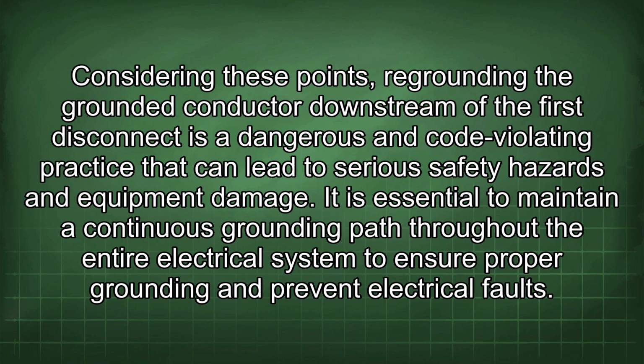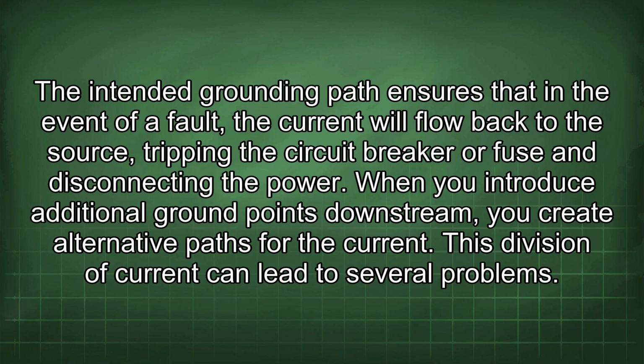Considering these points, regrounding the grounded conductor downstream of the first disconnect is a dangerous and code-violating practice that can lead to serious safety hazards and equipment damage. It is essential to maintain a continuous grounding path throughout the entire electrical system to ensure proper grounding and prevent electrical faults. The intended grounding path ensures that in the event of a fault, the current will flow back to the source, tripping the circuit breaker or fuse and disconnecting the power.